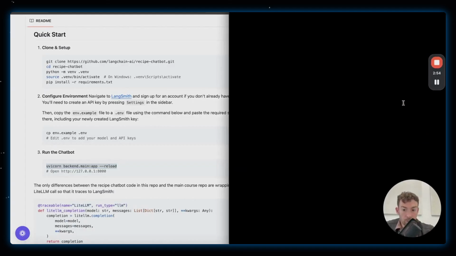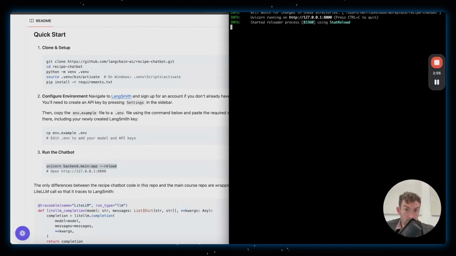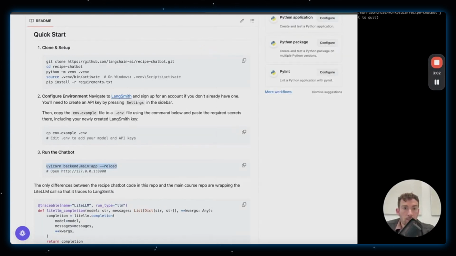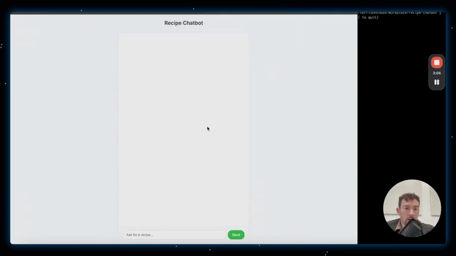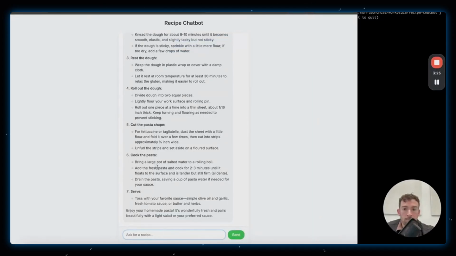So I'm going to go here to my terminal. I've already done the first 2 steps, but I'm going to run this snippet here. Once I get this endpoint up and running, I'm going to go over to it and I'll see this nice little front end that Hamel and Shreya created. I'm going to ask it for a recipe. I really like pasta. So homemade pasta recipe, please. And let's see what happens. So the assistant's typing and we can see that it will respond in full with a homemade pasta recipe.